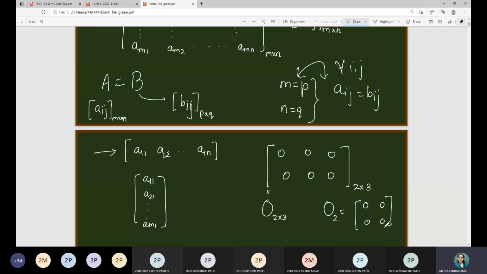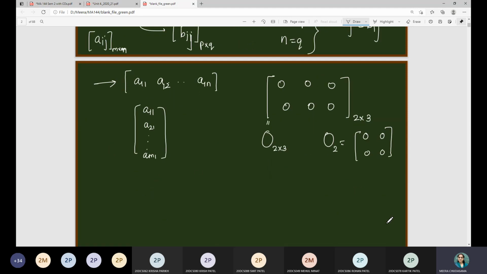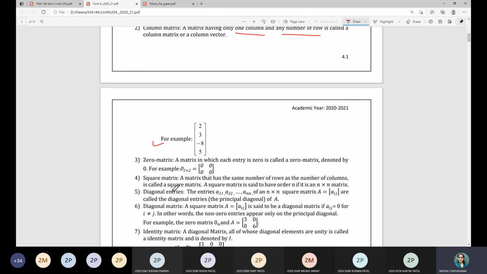So in this square matrix, we will just write one suffix because in that case, rows and columns are the same in number. So that is the definition of a zero matrix: a matrix in which each entry is 0 is called a zero matrix. Some books use the 0 symbol, some books use the big O symbol.